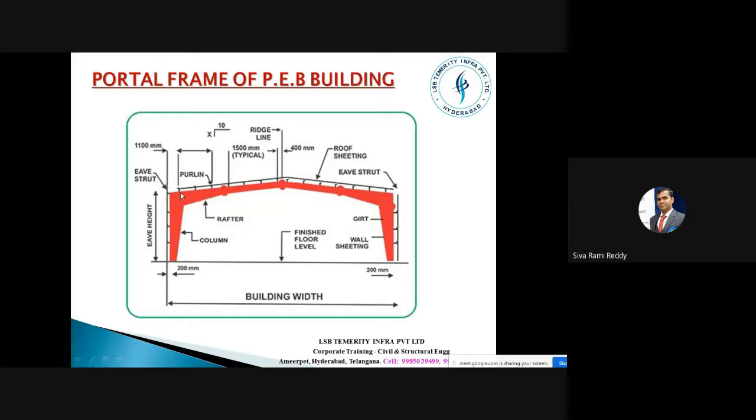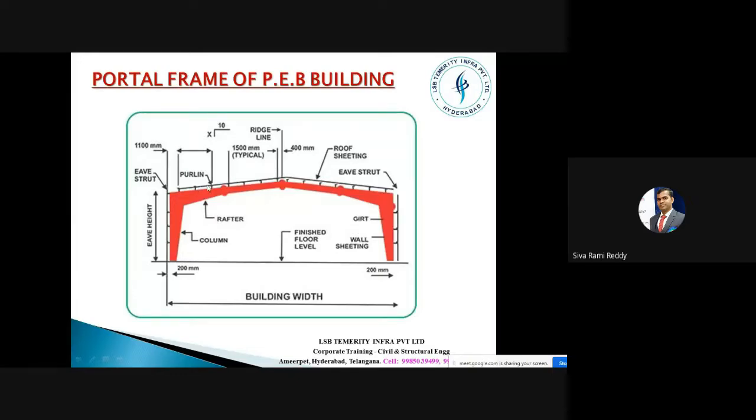Means this inclination is there now. We have a roof inclination. Usually this inclination will be 1 in 10. This one is the ridge line. This one is called the eave side, and this one is called the eave strut. And the spacing here usually will be left like 1.1 meters.